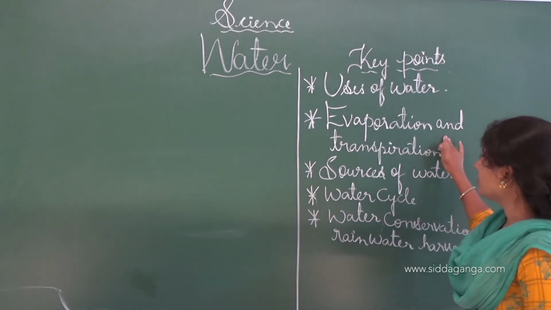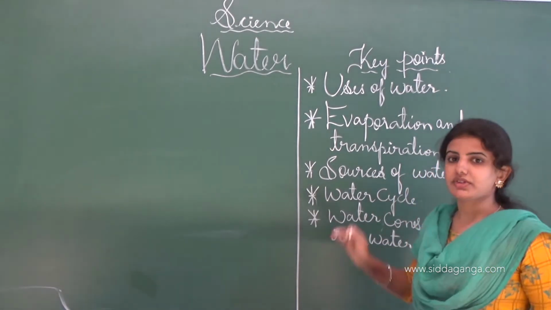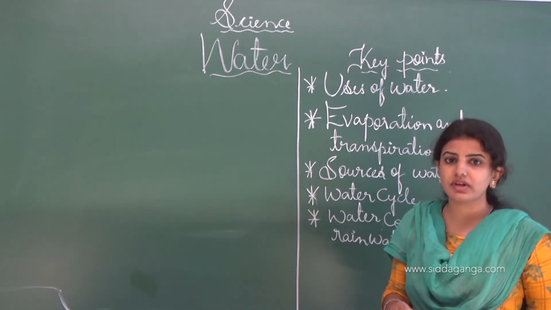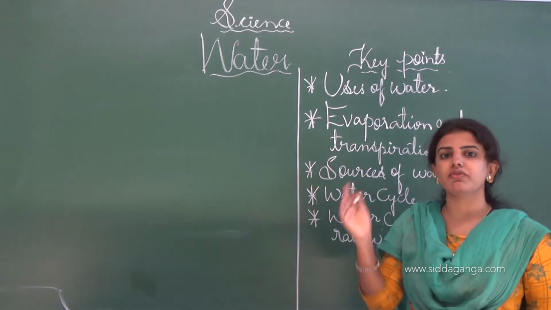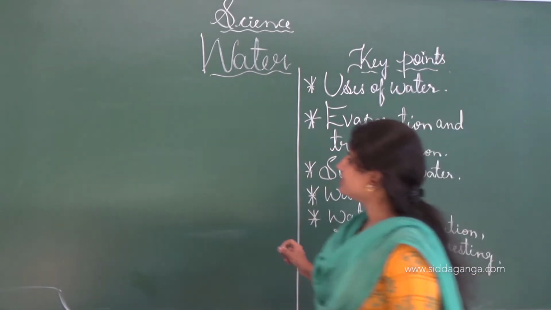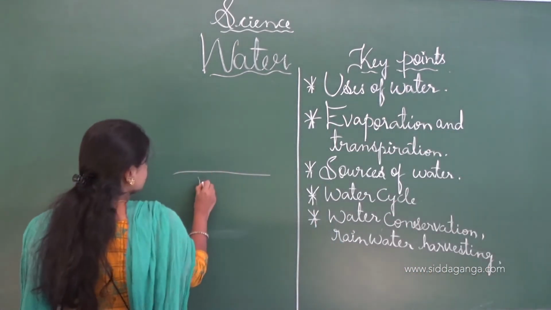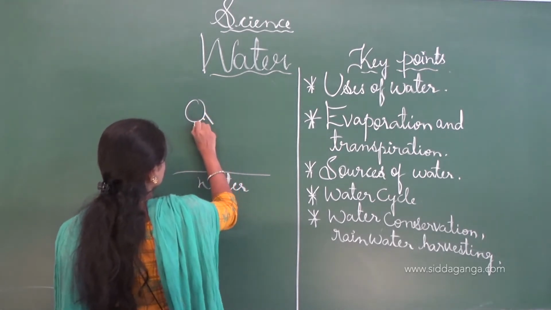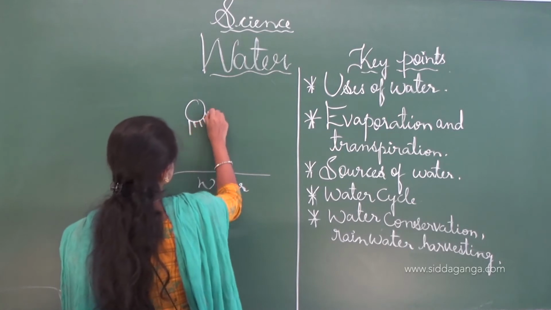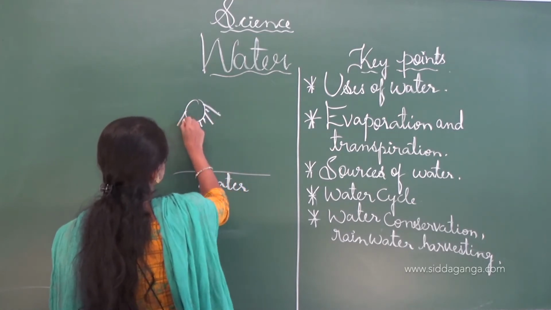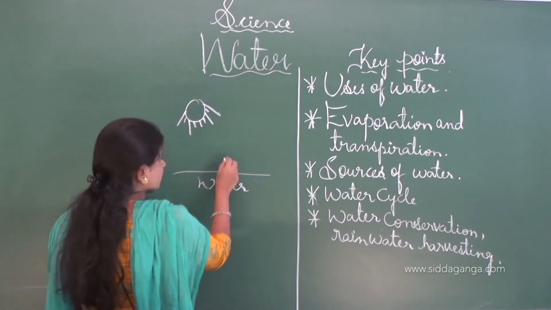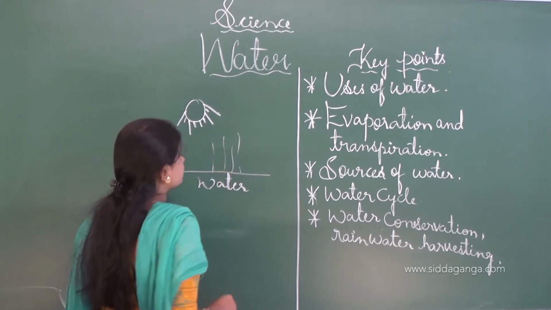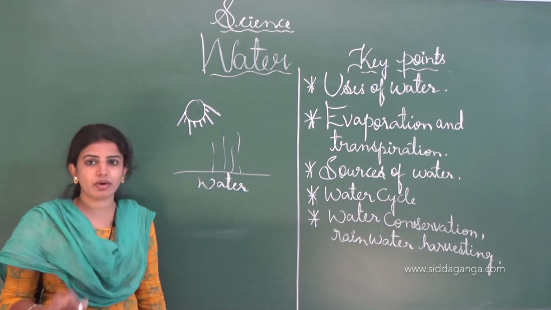And next one is the evaporation as well as the transpiration. Evaporation takes place only when the sun rays fall on the water, then the water heats up, and thereby evaporation takes place. See, consider if the water is present here, and when the sun rays fall onto the water, the water gets heated and thereby evaporates. Slowly it will evaporate, and this process is known as evaporation.